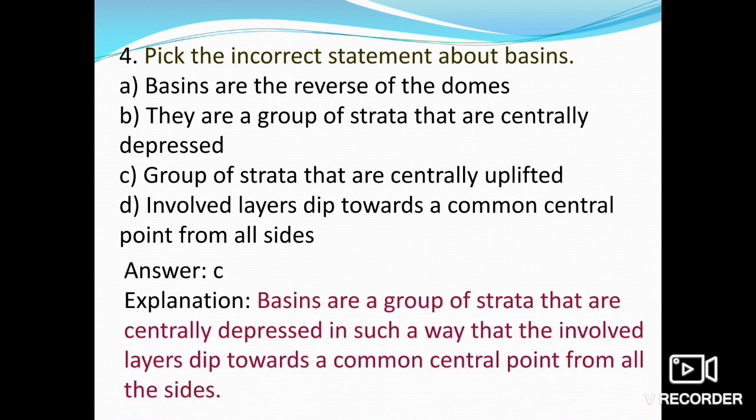We all know that point C is wrong, because a group of strata that are centrally uplifted is known as a dome, not a basin. So here option C is incorrect.